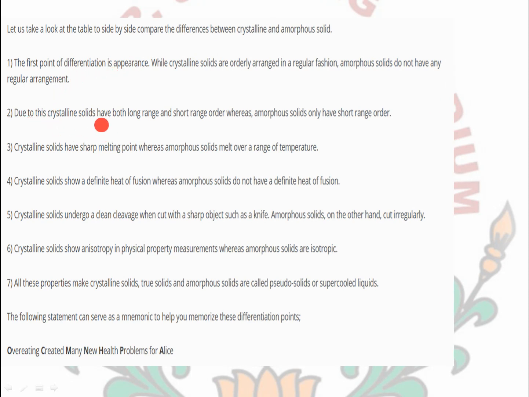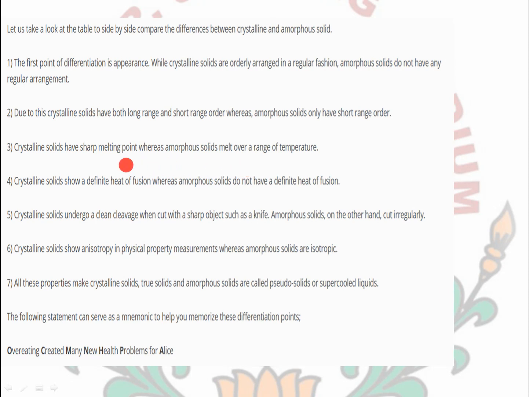Due to this, crystalline solids have both long range and short range order, while amorphous solids have only short range order. Crystalline solids have a very high or sharp melting point, while amorphous solids do not have a sharp melting point.